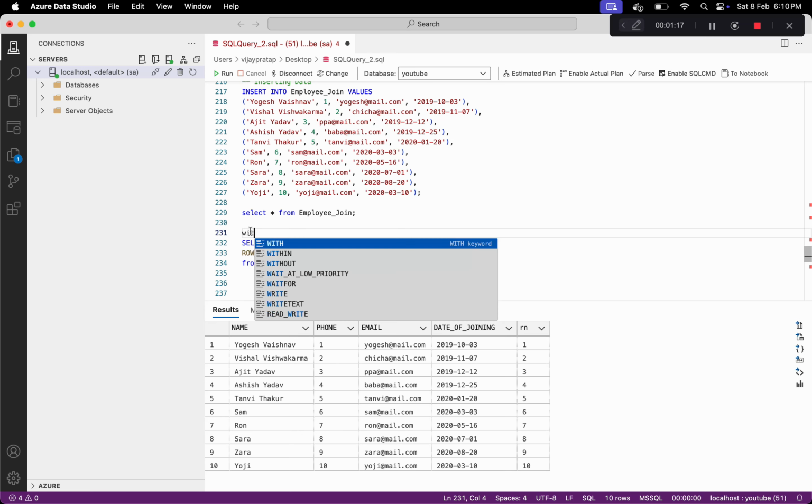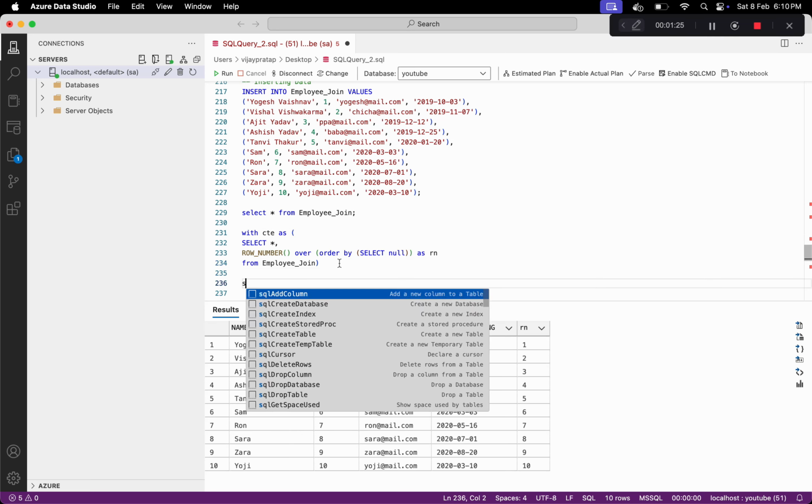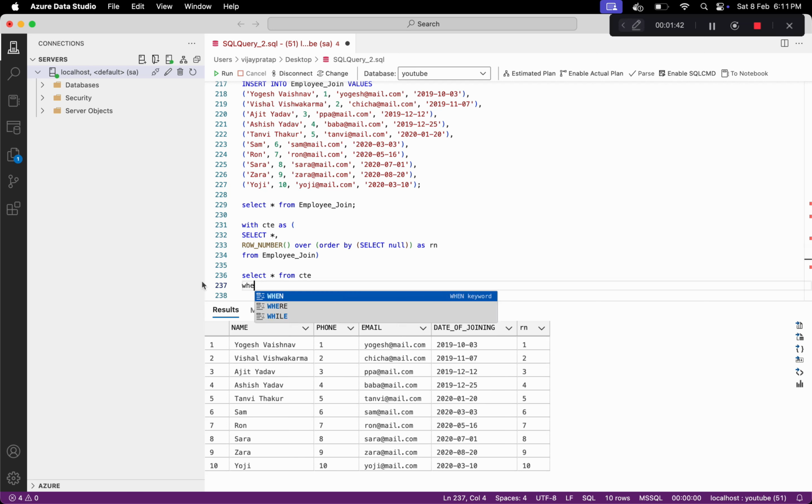Let's convert this into CTE, and now from our initial table, and now from this table, which is CTE, we can say select everything, but Rn should be greater than select max of this Rn minus 5